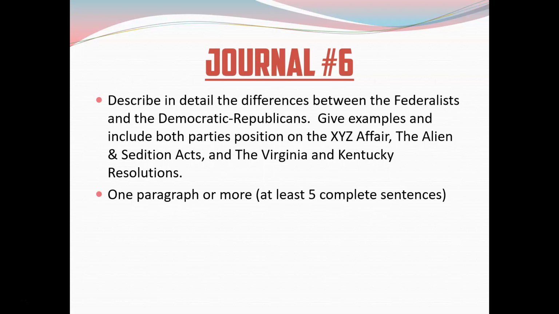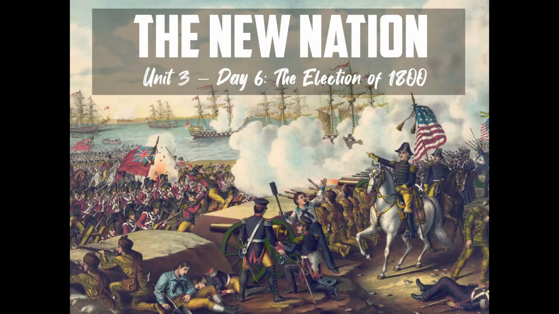Today's journal, I'd like for you to describe in detail the differences between the Federalists and the Democratic Republicans, and tell me some examples of both parties' positions on the XYZ Affair, the Alien and Sedition Acts, and the Virginia and Kentucky Resolutions. Now, today we're going to be talking about the election of 1800.